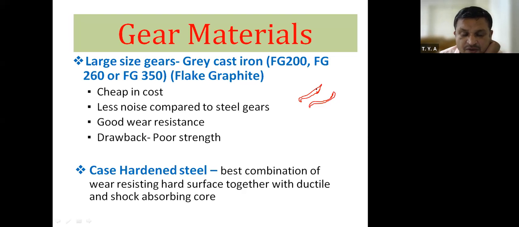That is their drawback, poor tensile strength. Good wear resistance, less noise as compared to steel gears, low in cost.